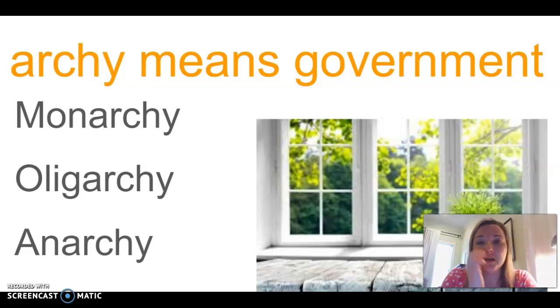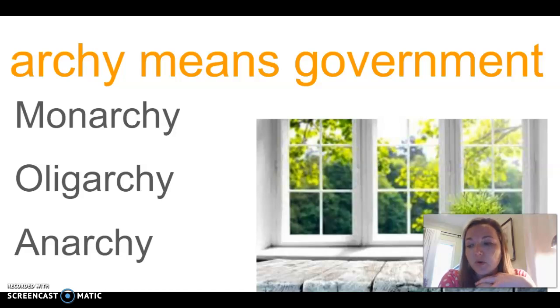Okay. Another word that relates to this stem is the word oligarchy. Oligarchy. And an oligarchy is a government that's ruled by just a few people. So it's normally a leader and a few of their close colleagues. Just a few people are in charge of all the decisions. Okay, so that's called an oligarchy.